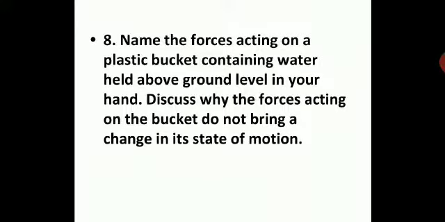Next, name the forces acting on a plastic bucket containing water held above ground level in your hand. Discuss why the forces acting on the bucket do not bring a change in its state of motion. Now you have to name the forces acting on a plastic bucket containing water held above the ground level in your hand, and then why the forces acting on the bucket do not bring a change in its state of motion. So let us see. You can think of some force over here, children. We have discussed so many forces. Can you think of one? Yes, you can.